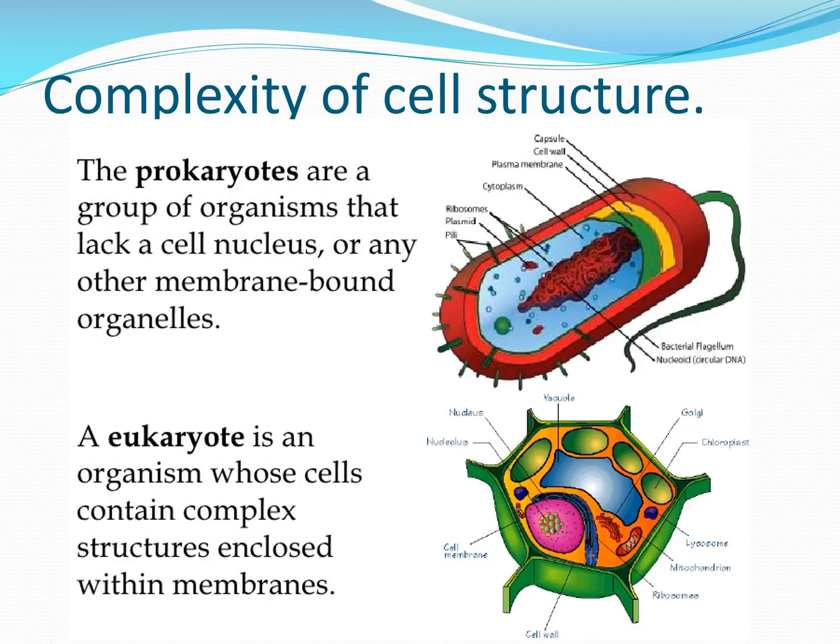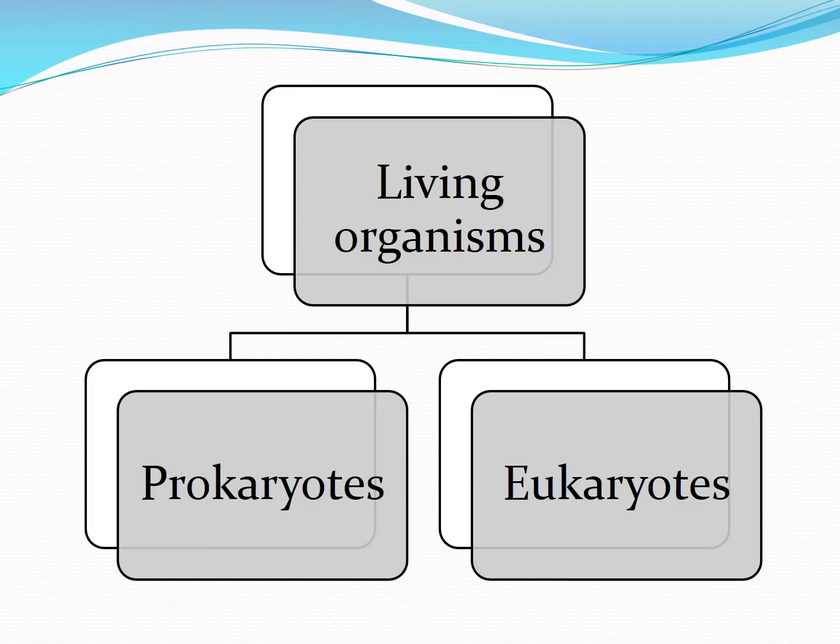Whereas eukaryotes are those organisms who have complex structures. Why do we call them complex? Because they have nucleus as well as they have membrane bound organelles. Therefore we can say that living organisms can be basically divided into two, that are prokaryotes and eukaryotes.